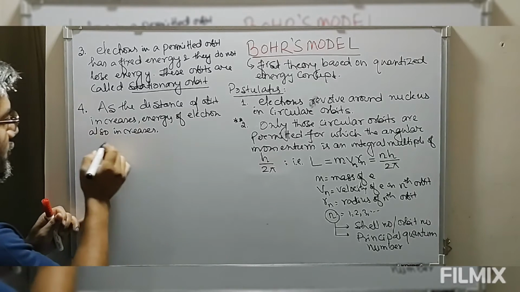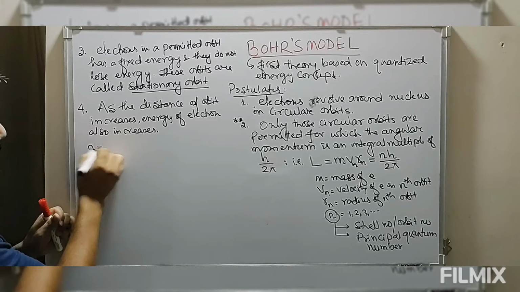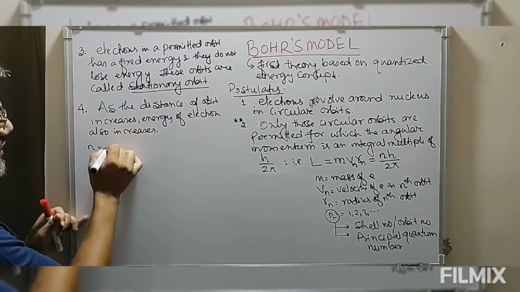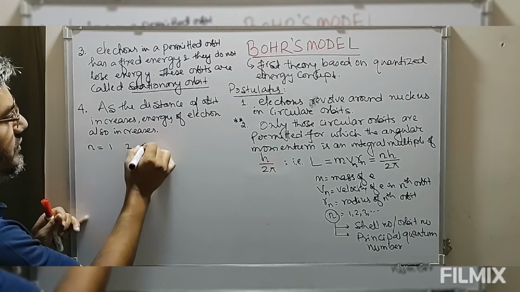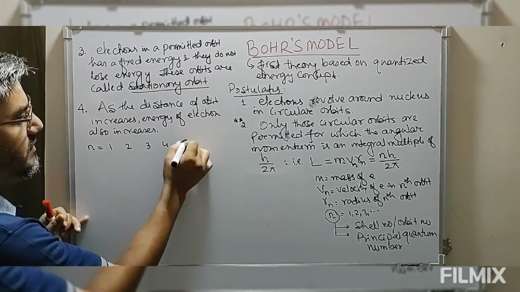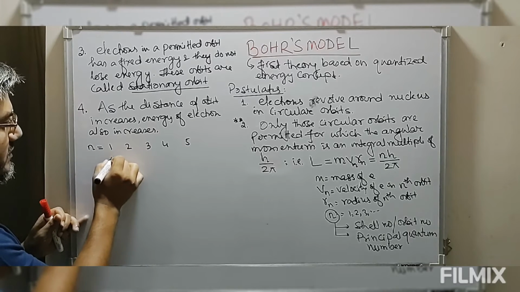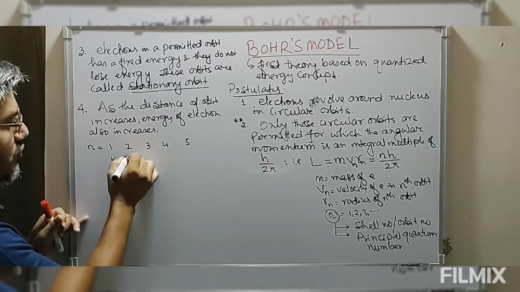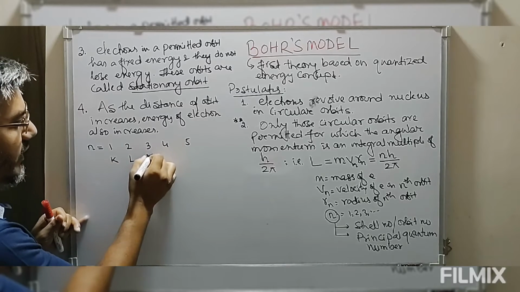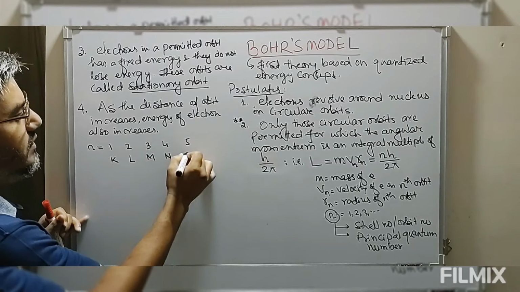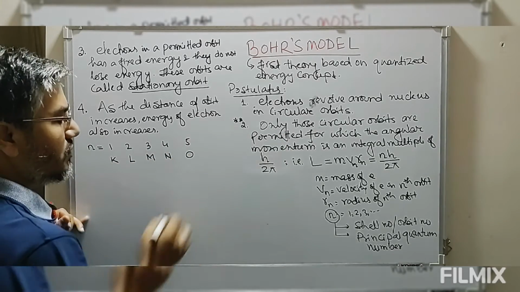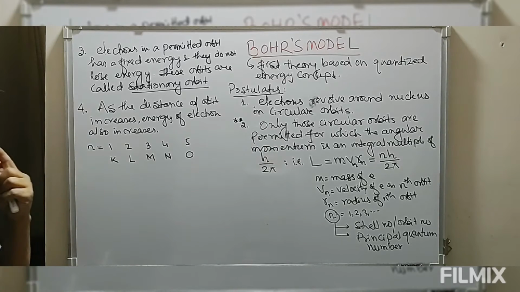Suppose n, which represents the shell, has values 1, 2, 3, etc. If n equals 1, we say this is the K shell, 2 is L, 3 is M, 4 is N, then O, P, Q, etc. So these are the shell numbers.